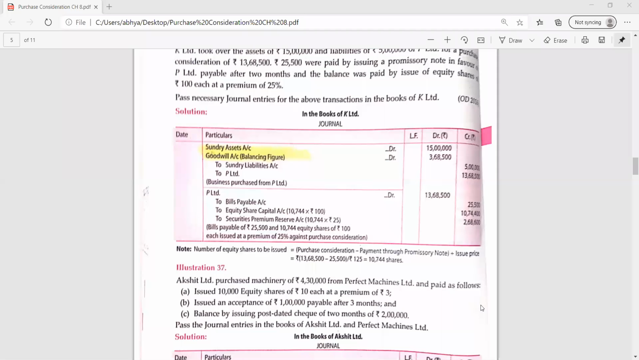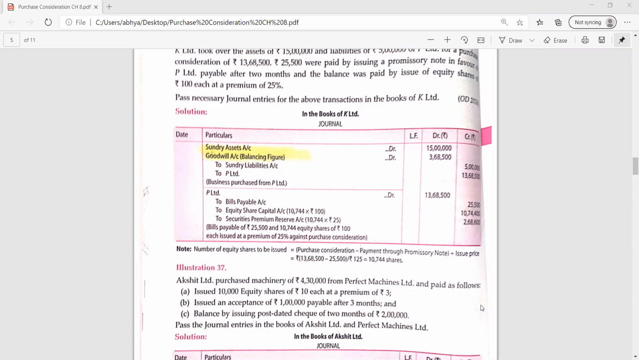Yes, Harsh, I'm going to unmute you. Yes, very good. So Harsh, I have unmuted you, beta. Yes, good morning, ma'am. Good morning. So tell me the first two entries. Have you done a combined entry or individual entries? Ma'am, combined. Two different entries. Okay, okay. Start. First I have done machinery account debited to Perfect Machines Limited account, with an amount of 4,30,000. Yes, very good.